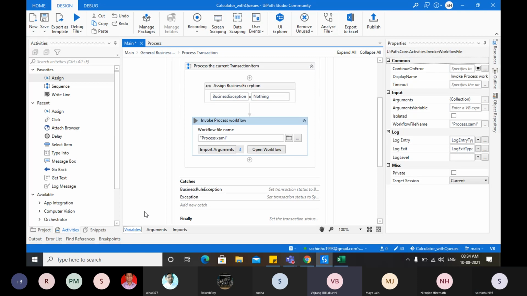Okay, and one of the interview questions: what should be the scope of a secure string? Do you know the meaning of secure string? Yes, it's used for a password. Exactly. The password scope should be only that place where it should be typed in. Nowhere else should it be accessible.